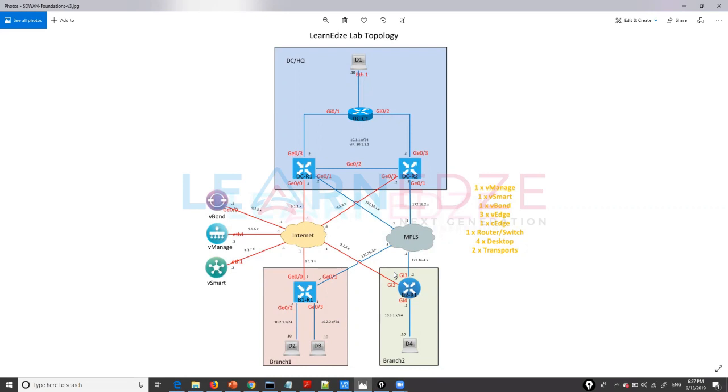If you compare the vEdge and the cEdge, VPN 0 in the vEdge is the transport VPN. The default routing table within the cEdge platform is your transport VPN. Any of VPN 1 to VPN 511 is your service VPN range. And VPN 512 within the vEdge is the management VPN.